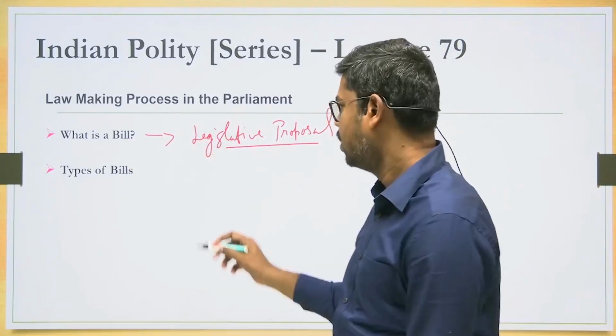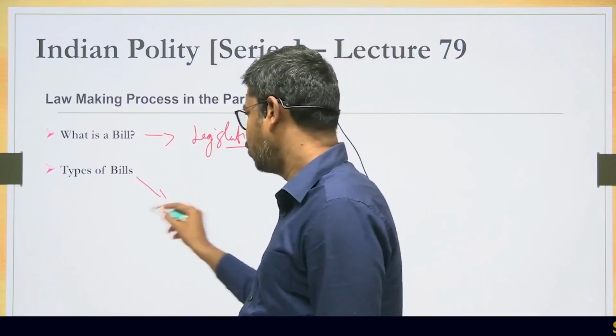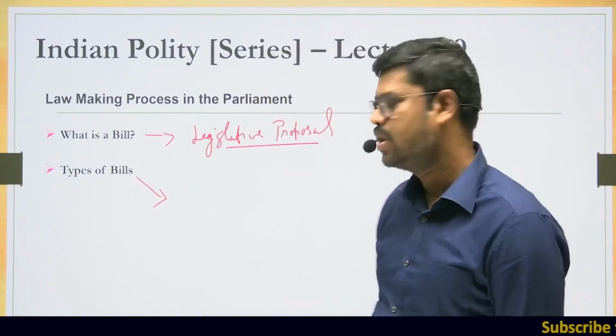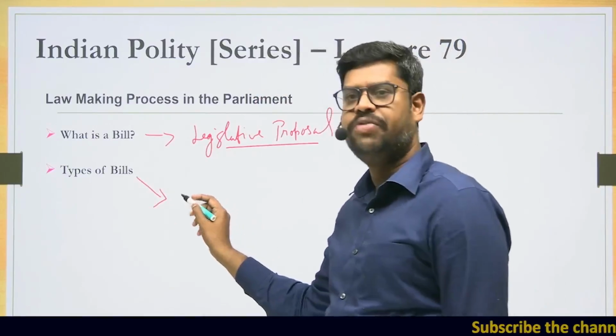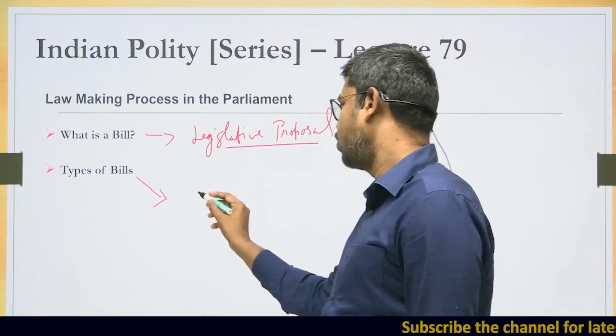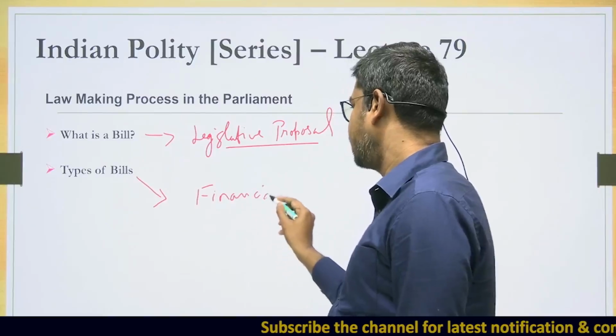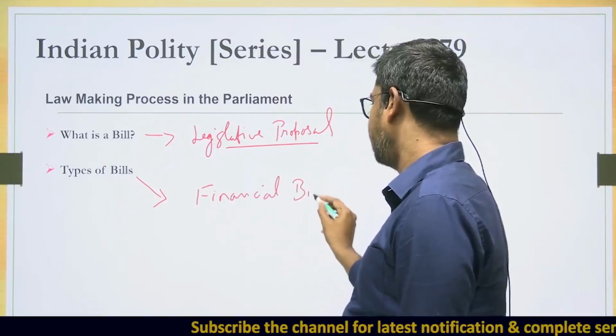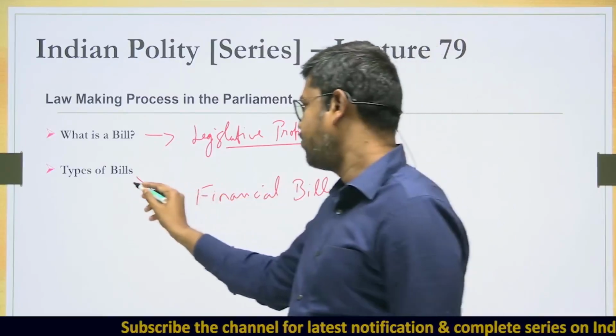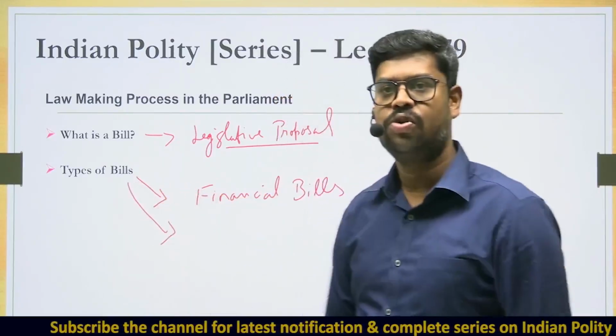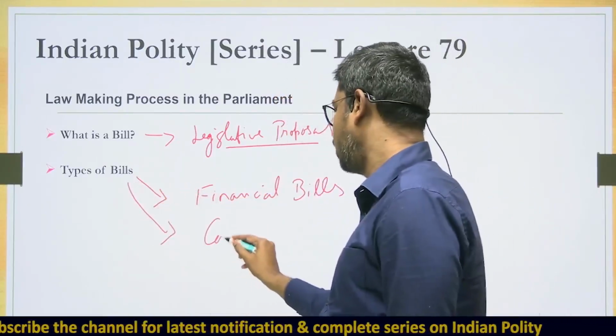So therefore, we shall also understand that the constitution provides for different types of bills. So what are the different types of bills? First and foremost, the bill that I will put across is what is called a financial bill. So there are certain types of bills which are called financial bills. And then apart from financial bills, there is also what is called a constitutional amendment bill.